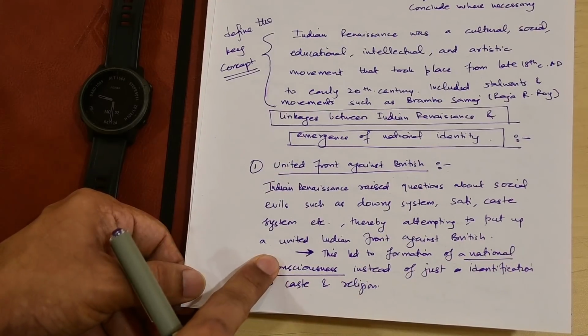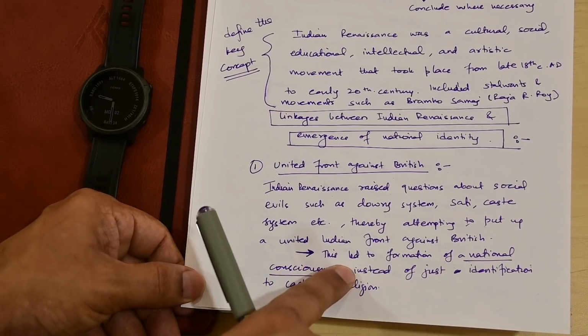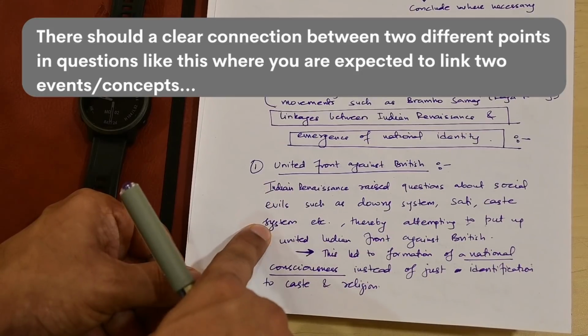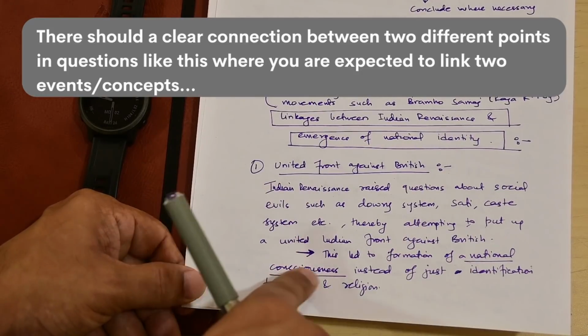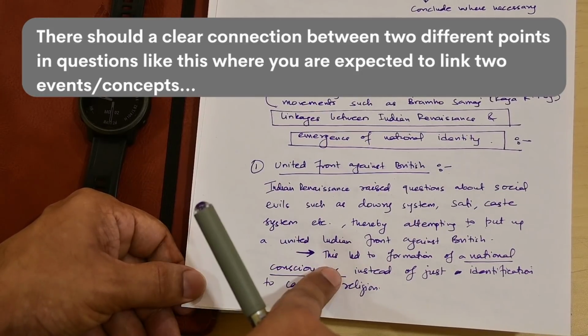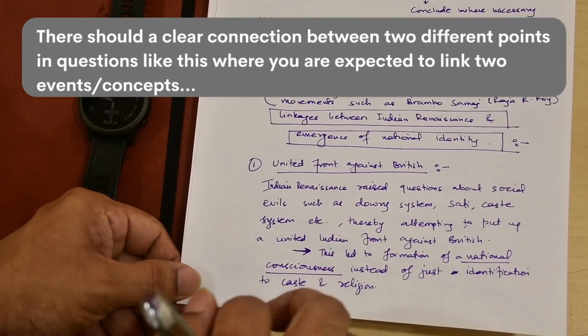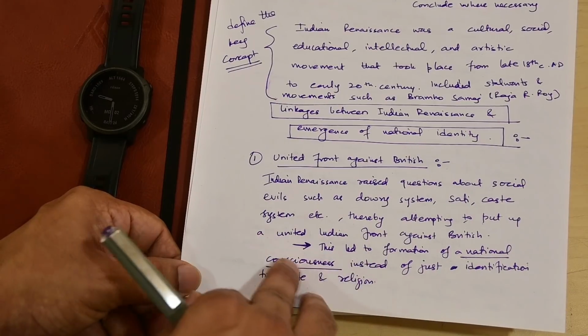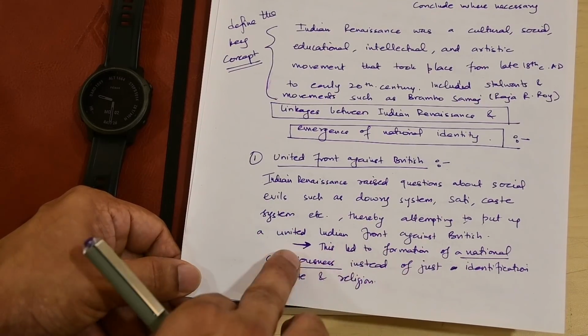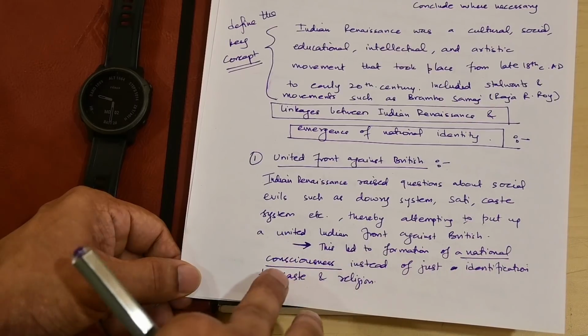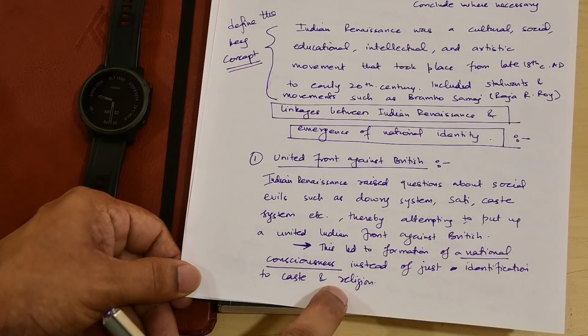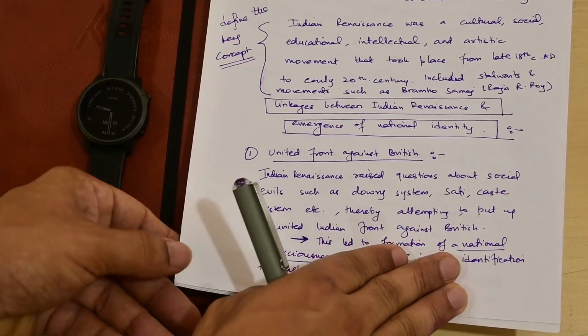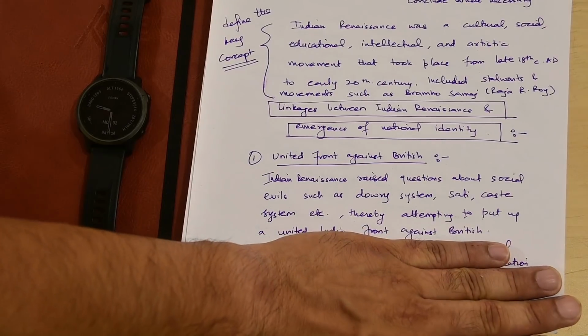So that's what I'm talking about here, and I am linking that particular fact along with the national consciousness, along with how national identity in India formed. I am showing that here just through an arrow. I'm putting up a point to link it here: this led to the formation of national consciousness instead of just identification with caste and religion. Remember, I could have written just this much; I have seen many aspirants will write this much.